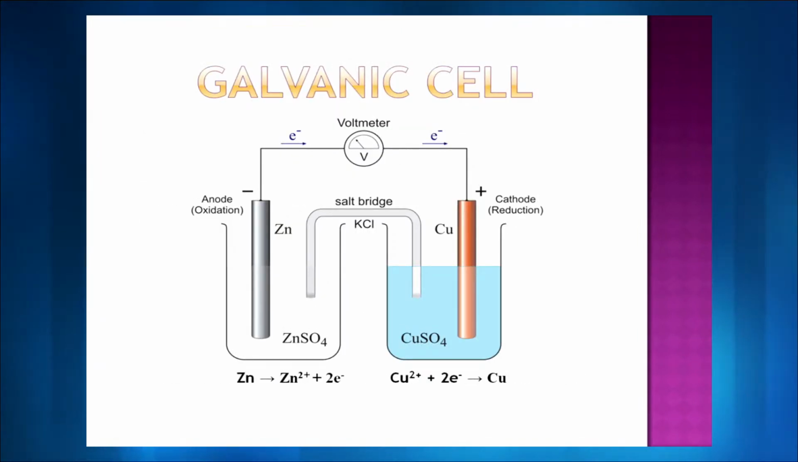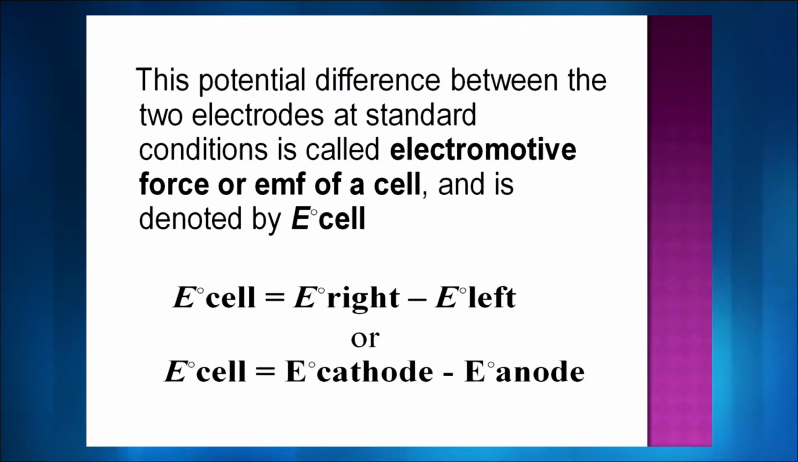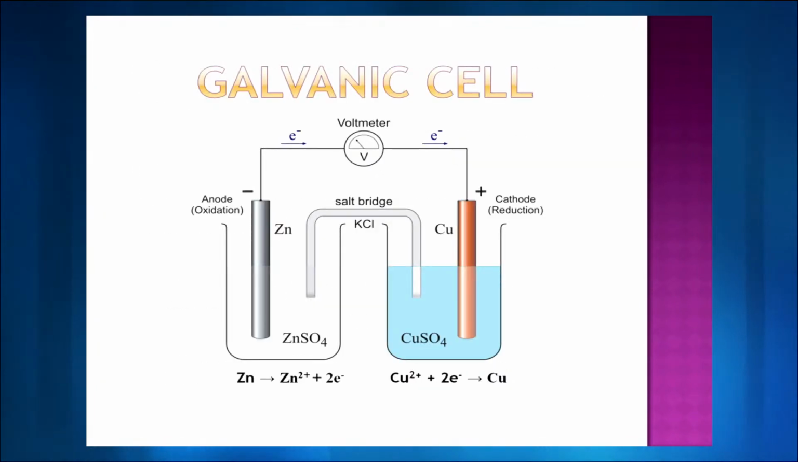So I will have to calculate the E0 of the copper solution, and also I have to calculate the E0 of the zinc electrode, the difference of these two will give me E0 right minus E0 left, that is E0 cell. Or I can also say that E0 cathode minus E0 anode, because the right hand side container is called cathode and the left hand side container is called anode.